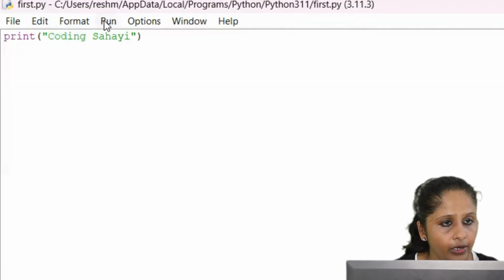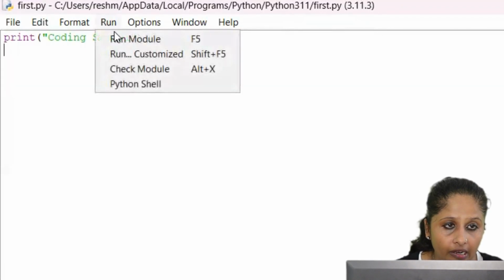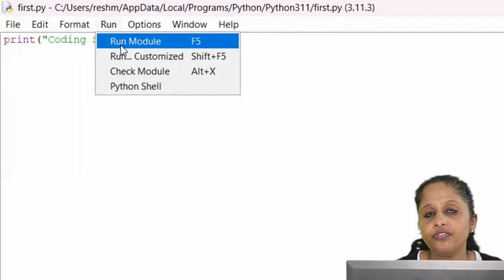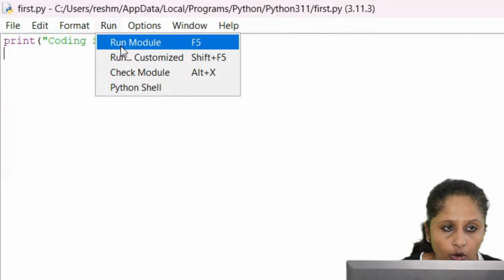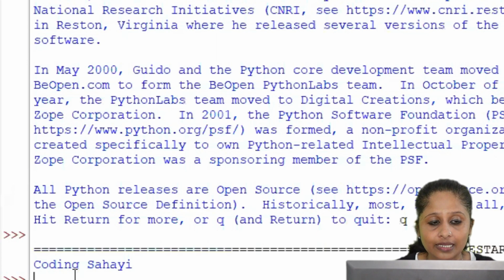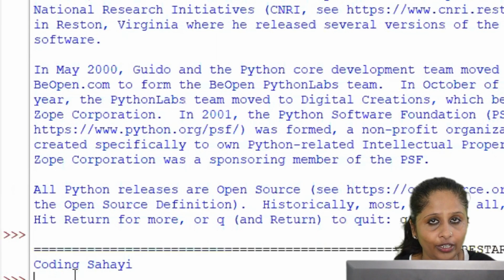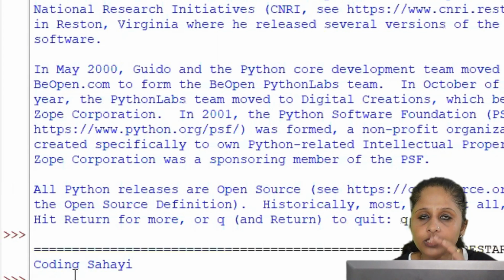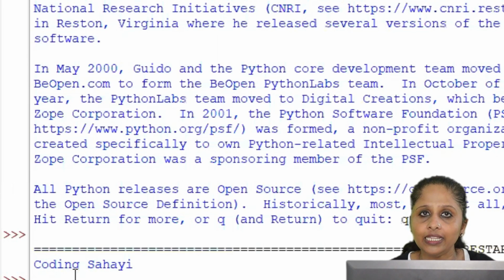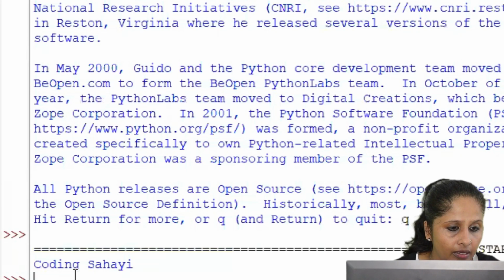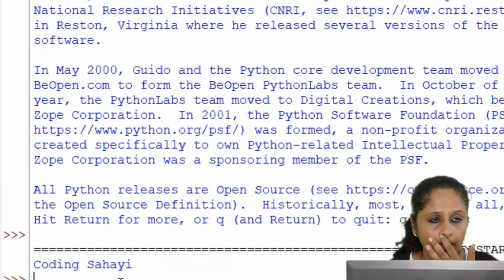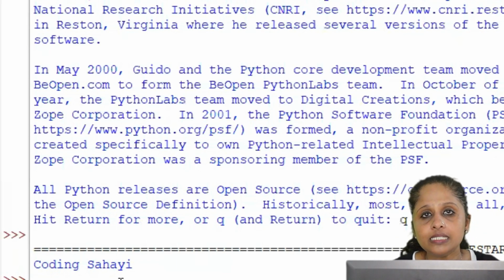Click on the run option and click on run module, or you can press the F5 function key. So click on run module. You can see here the output is coming in the interactive mode only. It's not in the script mode. Script mode is for writing the program, and you can run that program and see the output in the interactive mode. So here you can see the output, Coding Sahai. So this is our interactive mode, and the other one is script mode.